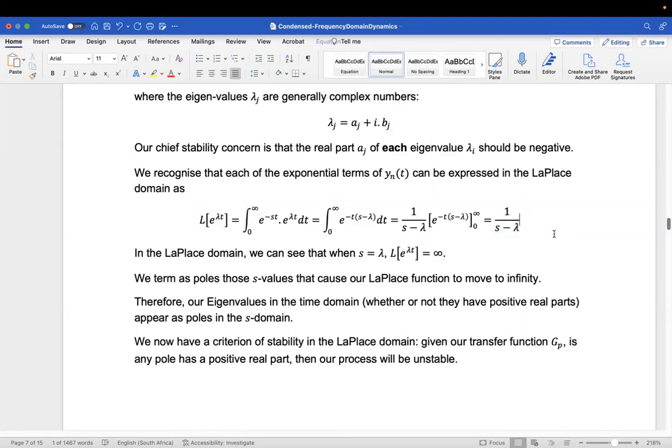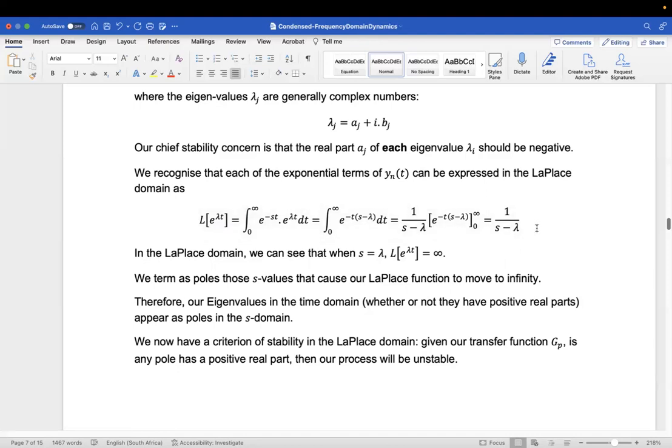And if we think about the meaning of lambda here, let's say when s equals lambda, we can see we've got 1 over 0, so that's going off to infinity. And so we call the s values where our function goes to infinity a pole. And that's a general term. It doesn't have to apply to Laplace transformation. For any function, let's say f of x, if there's an x value where the function goes to infinity, then we'll call that x value a pole, right?